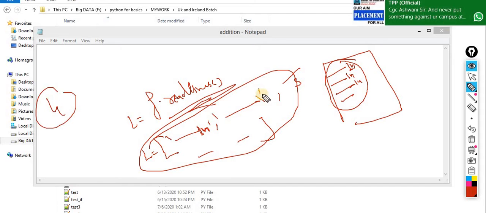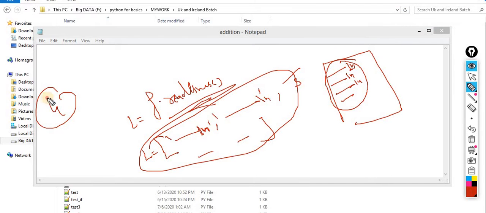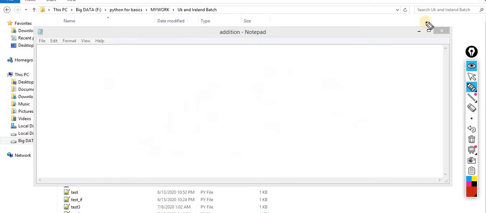So these are the four methods which are responsible for reading the data from the file. The file should exist there. If the file is not there, then it will give you an error message that the file is not available. I think the picture is clear. Let's see the practical part, then the picture would be clearer.